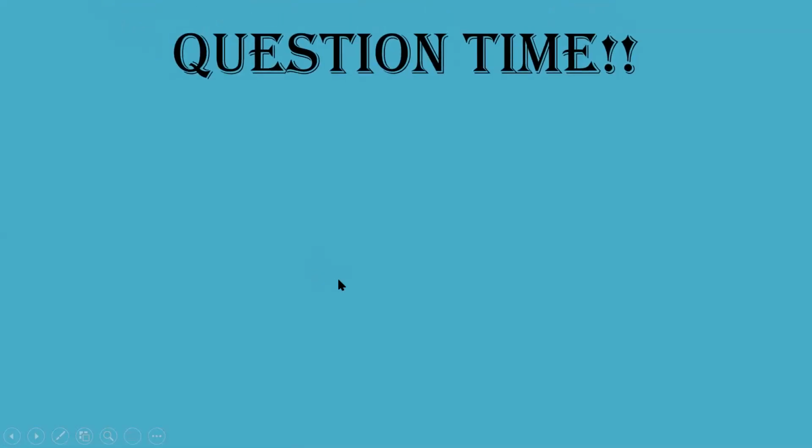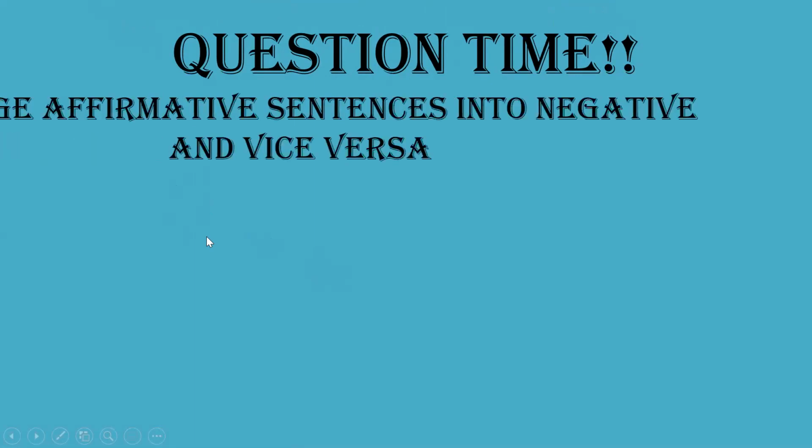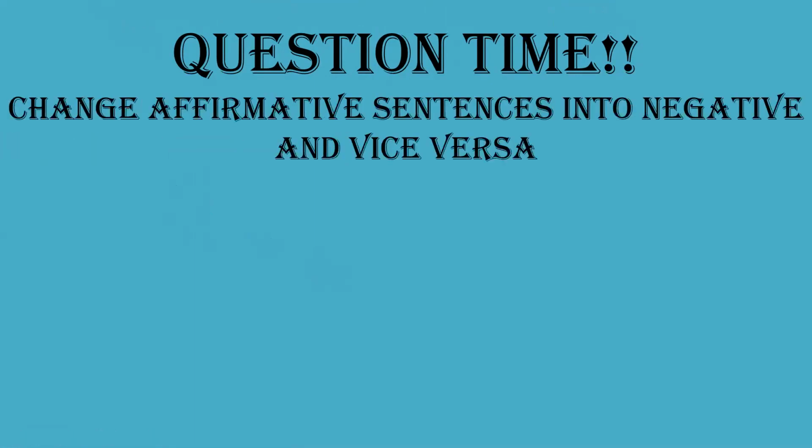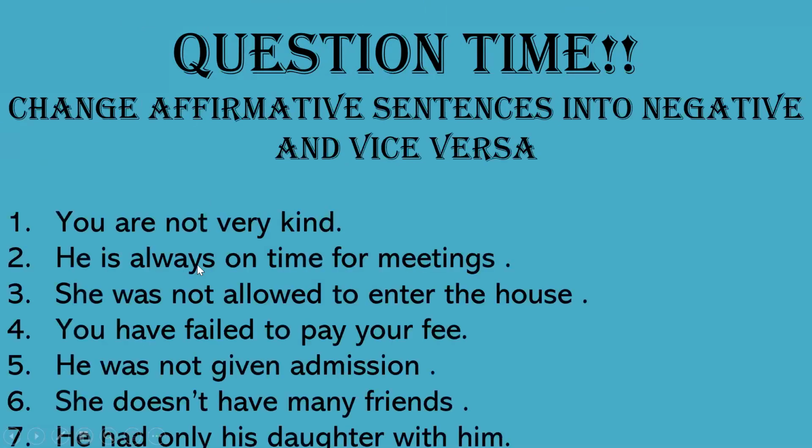So we have done all the kinds of transformations of sentences based on meaning. Transformation of assertive to negative, assertive to imperative and vice versa, exclamatory and vice versa, and interrogative and vice versa. So these are the 4 kinds of transformation of sentences based on the meaning. So I will ask some questions now, and then we can have the next part tomorrow. Only Iram ma'am is going to unmute people, and only that person will answer. I don't want any extra voices.